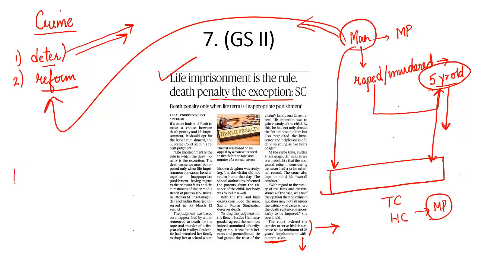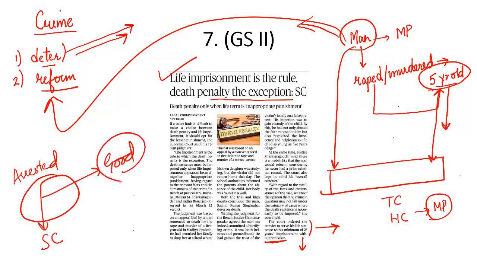And from the time this man was arrested till he was sentenced by the Supreme Court, the conduct of this man has been very good. That means the conduct of this accused has been very good in the jail. Considering the fact that his conduct has been good, considering the fact that he never had a prior criminal record, we can safely assume that there is a provision for reform of this man.